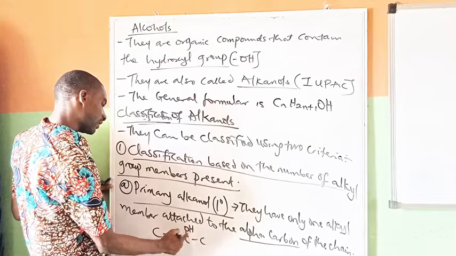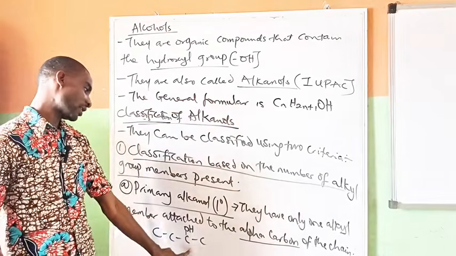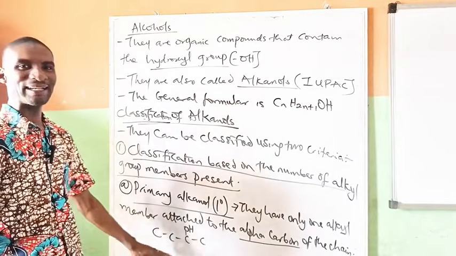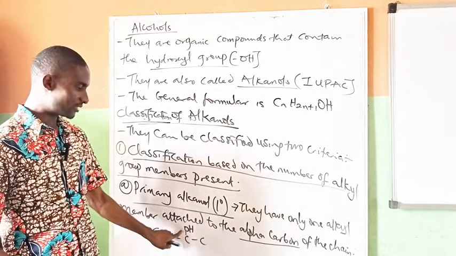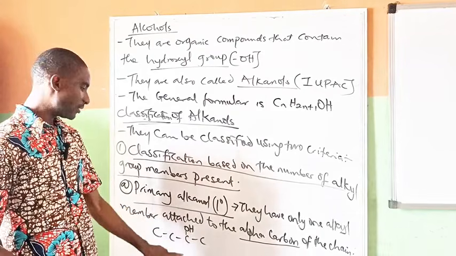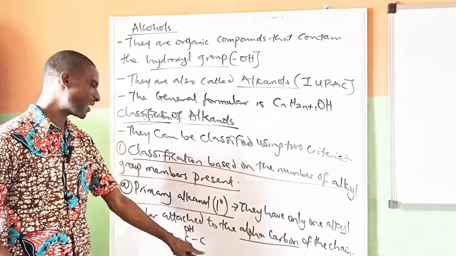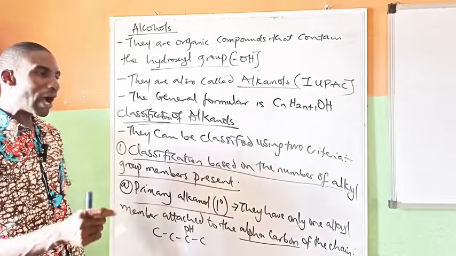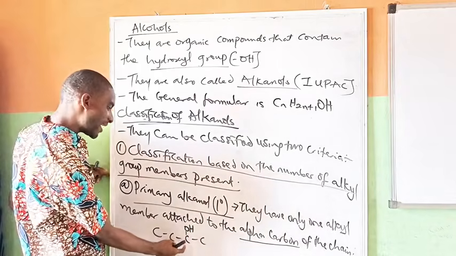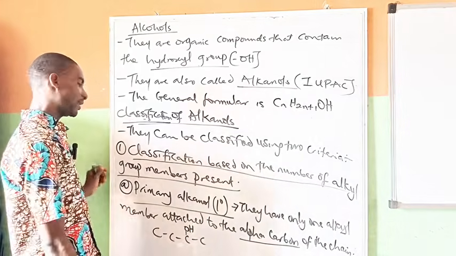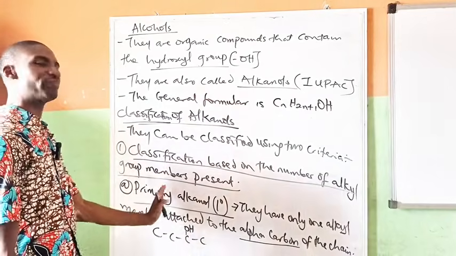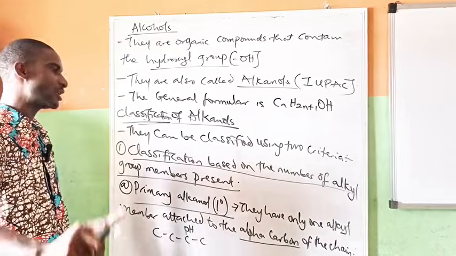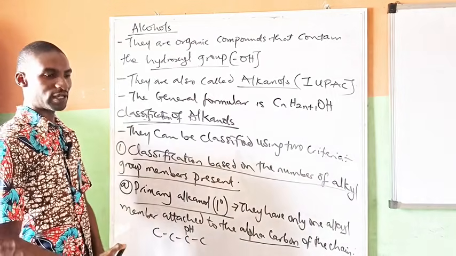So this is an example of an organic alkanol. This is the functional group, the OH, but it's not on carbon 1. So carbon 1 is not the alpha carbon here. This is the alpha carbon. So how many alkyl members are connected to this alpha carbon? That is what we are talking about. So when we say primary alkanol, only one alkyl member is connected to the alpha carbon.